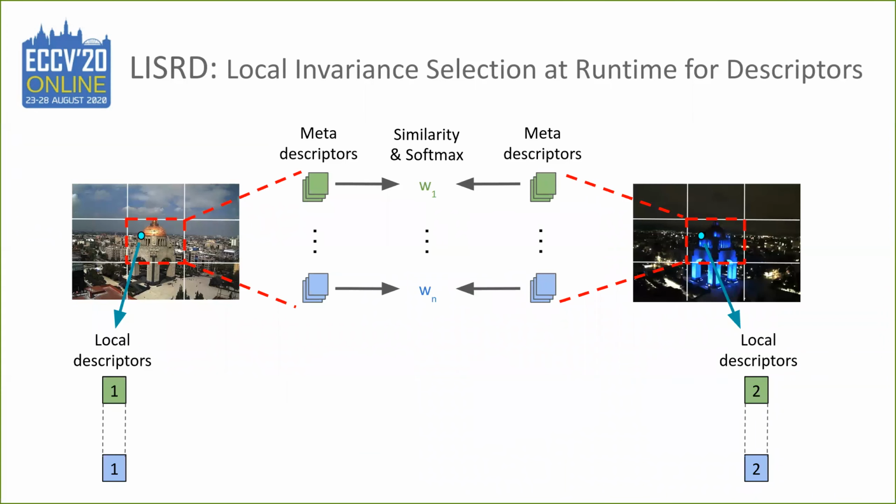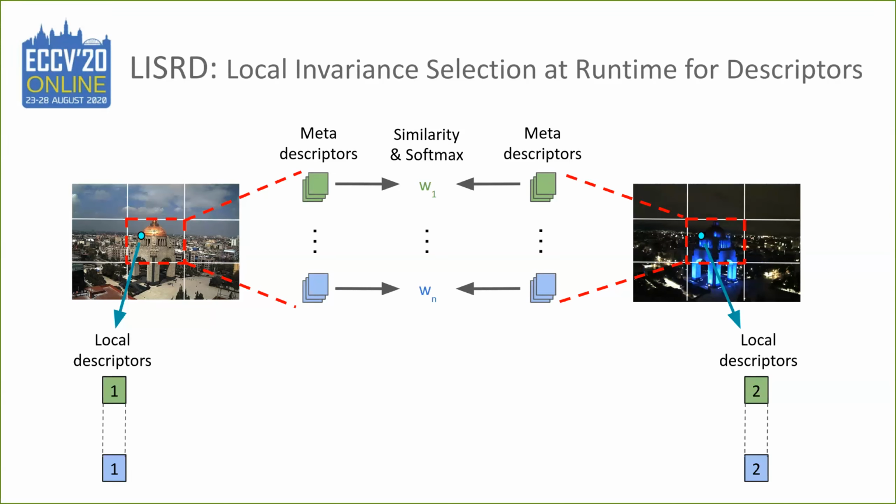Indeed, at matching time, given two keypoints to be compared, we can extract local descriptors and their meta-descriptors. We compute the similarity of the meta-descriptors and use a softmax to output some weights representing the probability distribution of each kind of invariance.